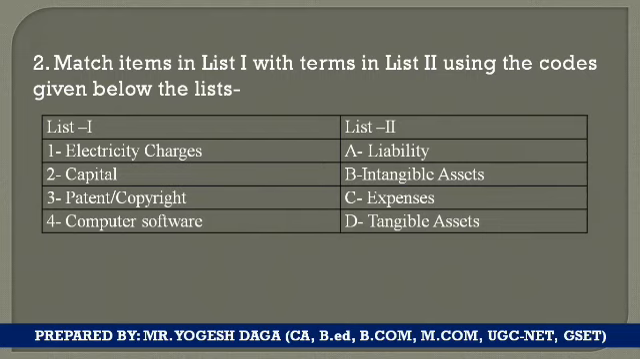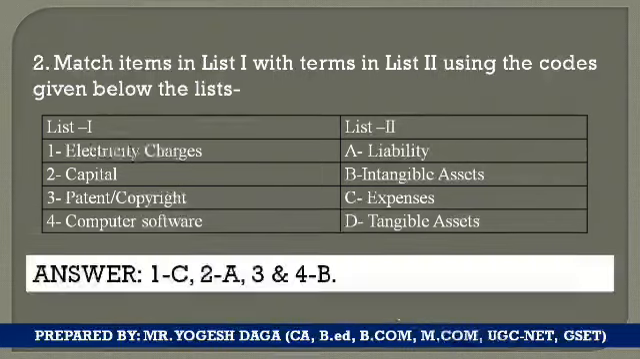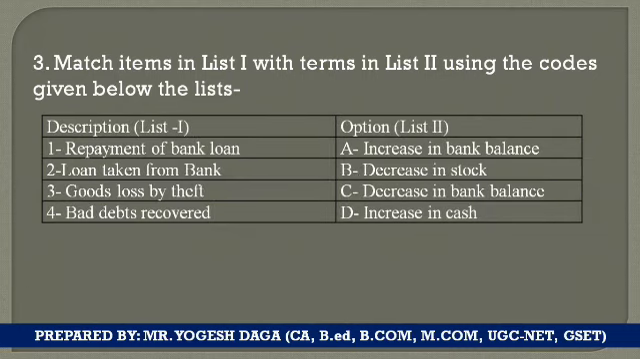Yes, students, sometimes it is possible that for 2 to 3 options, the one option is correct. And since it's a match the following, you are required to match it. So here the answer is, for the first, it's C, that is correct, expense. For the second, it's A, because capital is one form of internal liability. And for the third and fourth options, which are intangible assets, because trademark, copyright, patents, goodwill all come under intangible assets.